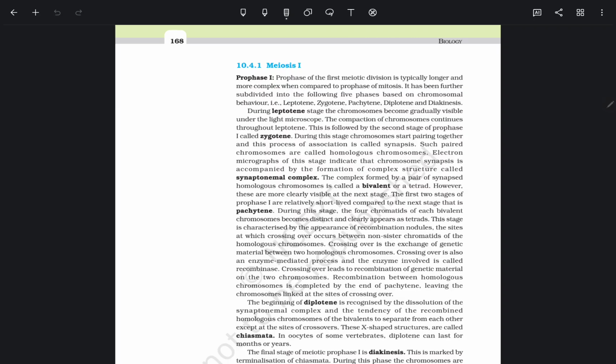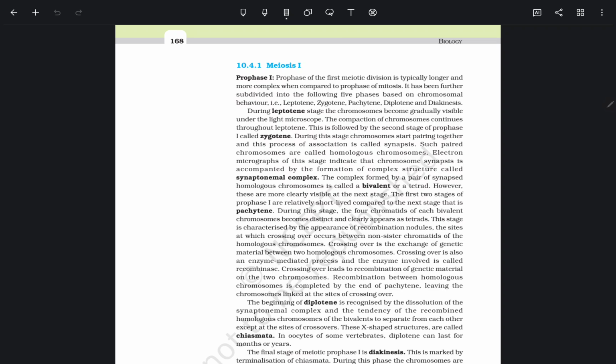This is followed by the second stage of prophase 1 called zygotene. Zygotene is the stage where the chromosomes start pairing together. Zygotene is the stage where pairing of chromosomes takes place. This process of association is called synapsis. Synapsis takes place in zygotene. Such paired chromosomes are called homologous chromosomes.